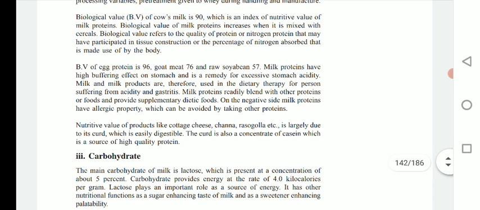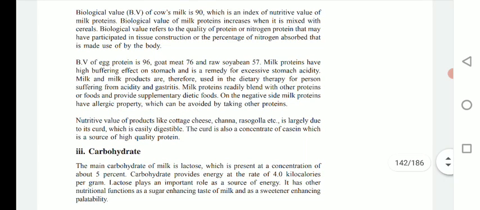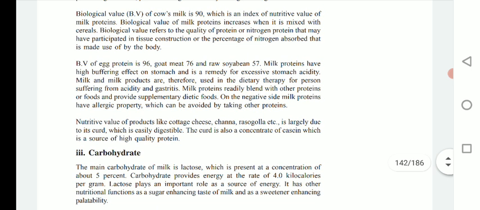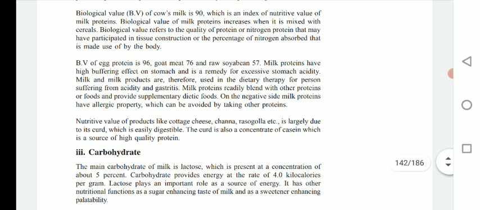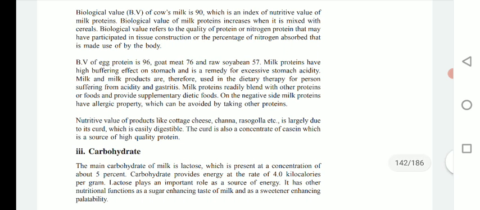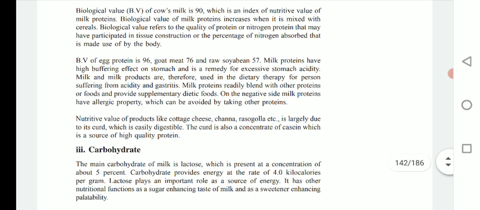The biological value of egg protein is 96. If you consider goat meat, it is up to 76%, and raw soybean it is 57%. So milk is considered to have a good biological value. Milk protein has a high buffering effect on the stomach, and is a remedy for excessive stomach acidity. We know that there is a trend that when you feel acidic in your stomach, cold milk is preferred to neutralize this acidity problem.